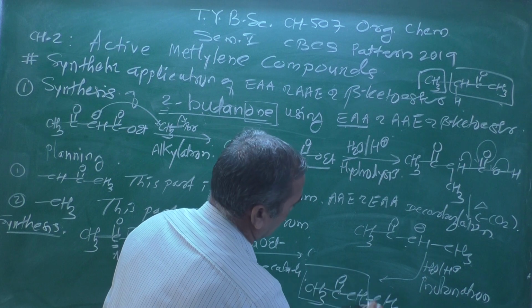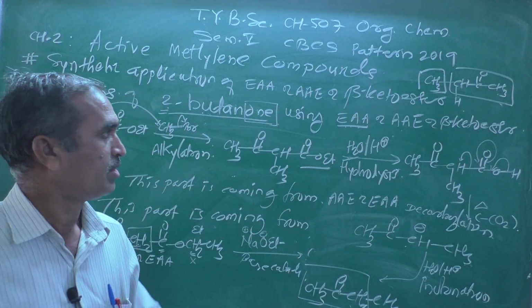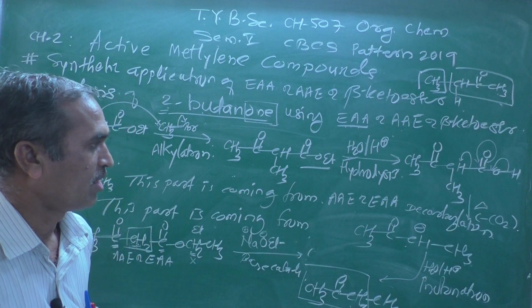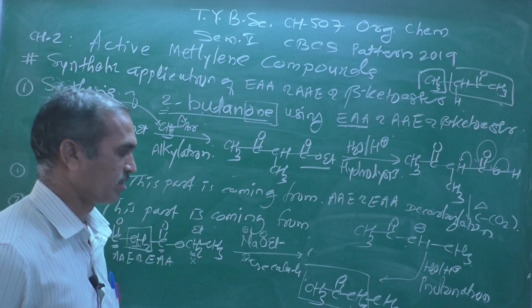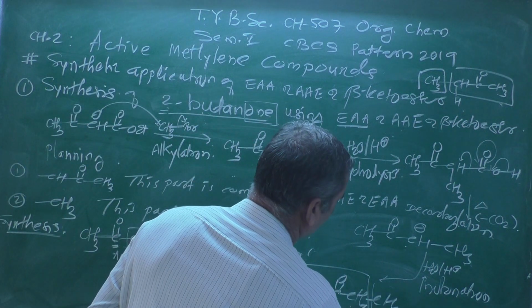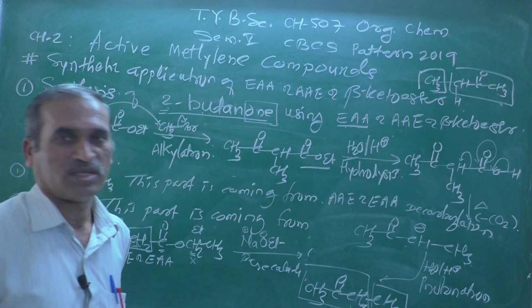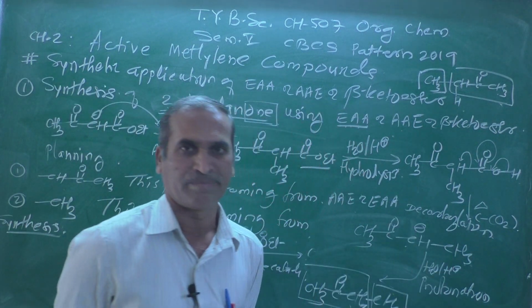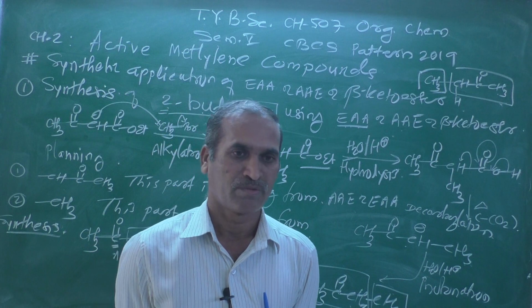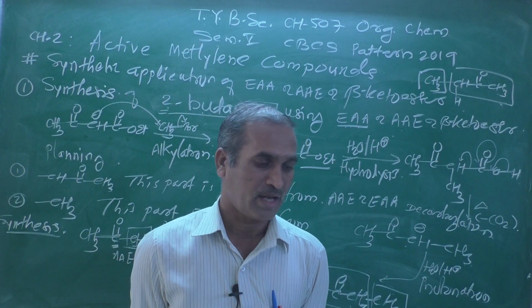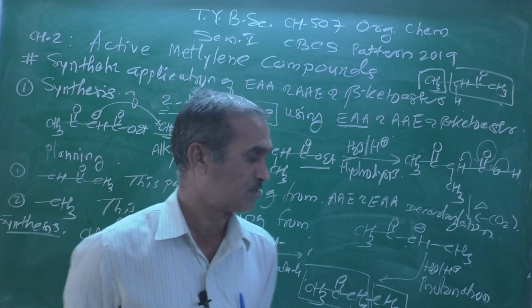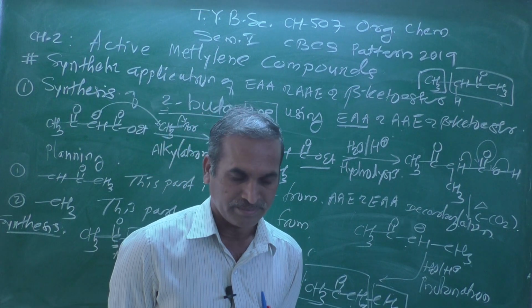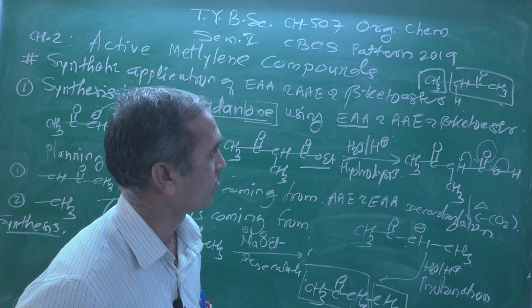Now if you see here, this is the part which is coming from the ethyl acetoacetate or acetoacetic ester, and this CH3 part is coming from the primary alkyl halide. In this way we can see there are a number of applications of this ethyl acetoacetate. So I think here we have seen one application.